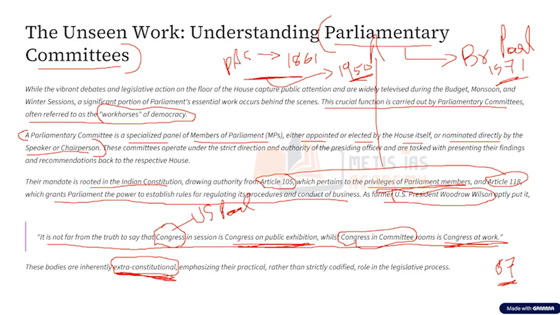Now when this is the case, do you think the MPs can get into the depth of the matters being discussed in the house? No, that is not the case. The MPs cannot go into the depth of the matter being discussed. And it is this vacuum that the parliamentary committees are going to fulfill. These parliamentary committees meet not just when the sessions are held, rather, they can meet throughout the year. So, they help make up for this lack of time available on the floor of the house.